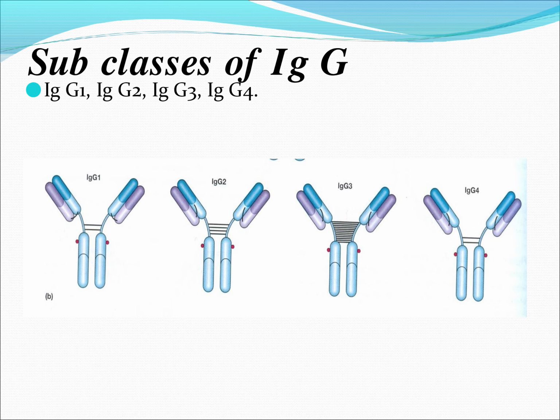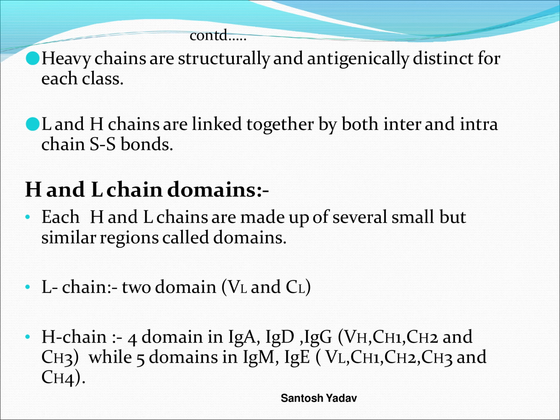We can see the structure of this IgG with a heavy chain of 450 amino acid residues, a light chain with 212 residues, and the domains VL, CL, VH, CH1, with a hinge region of disulfide bonds and CH2 and CH3, the constant heavy chain regions. It constitutes about 80% of the total immunoglobulin in the serum.